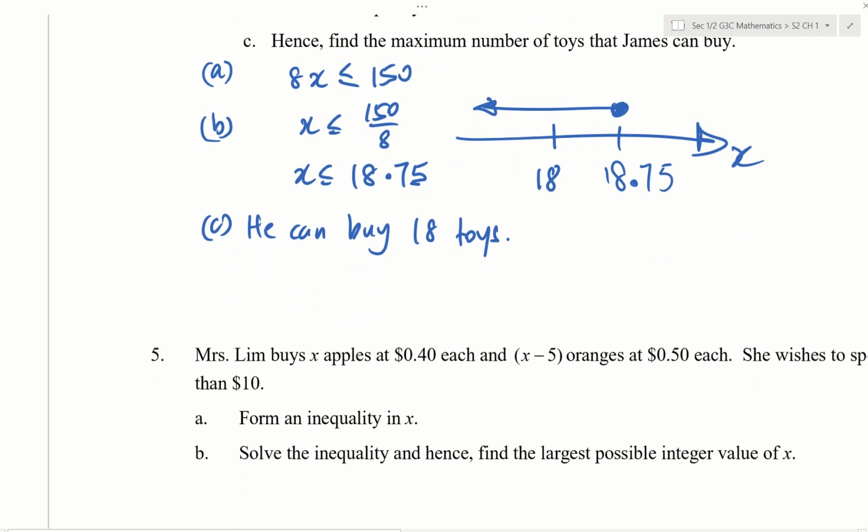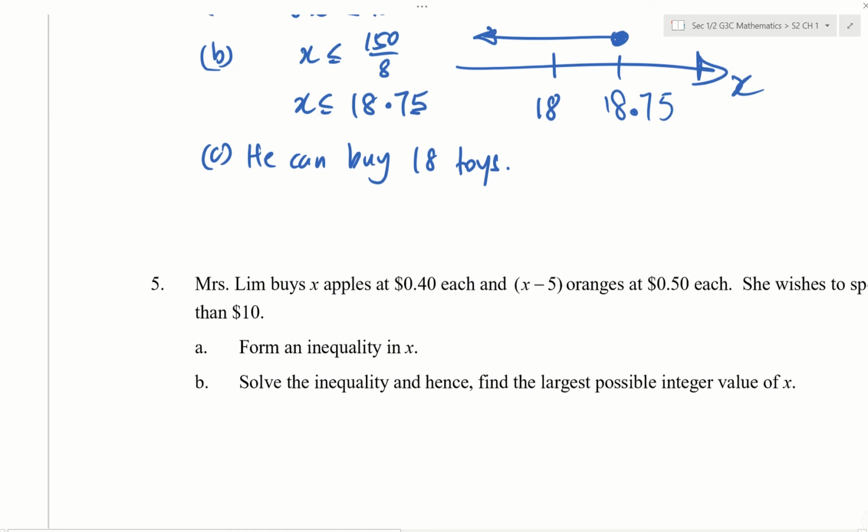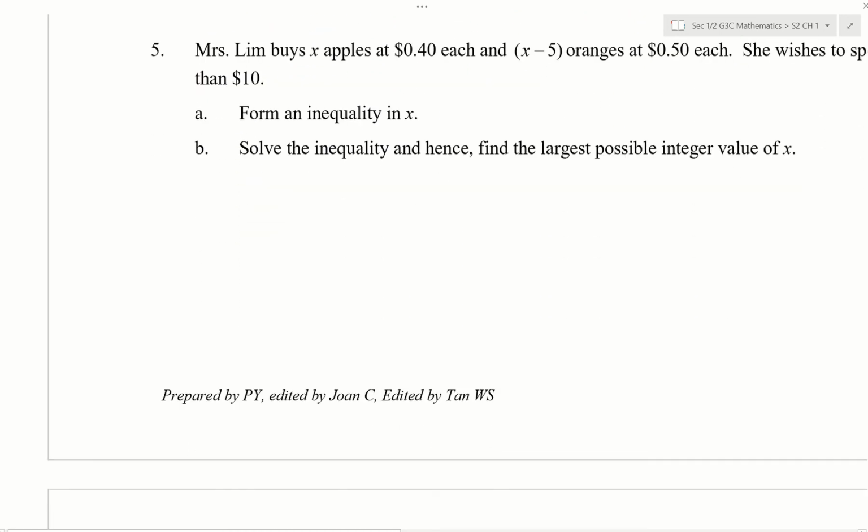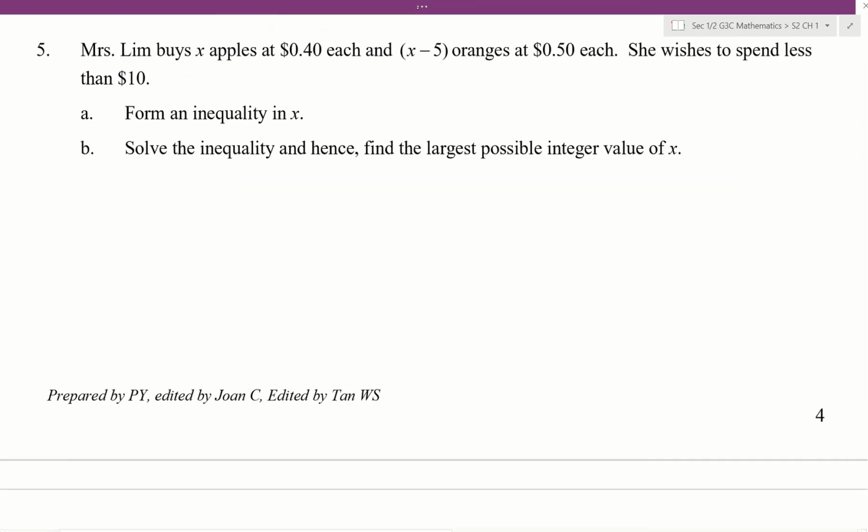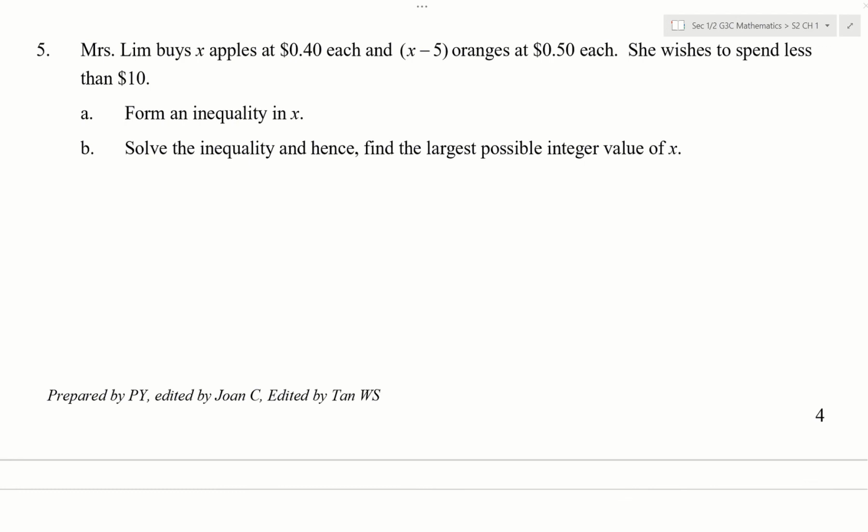Okay, next, try the next question yourself. Now, question 5. Most of you managed to get start correctly. So she wishes to spend less than $10.